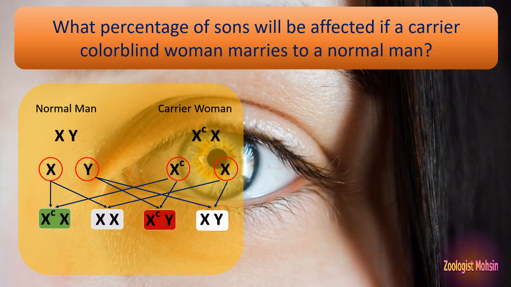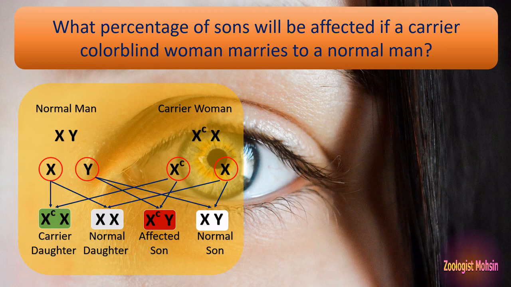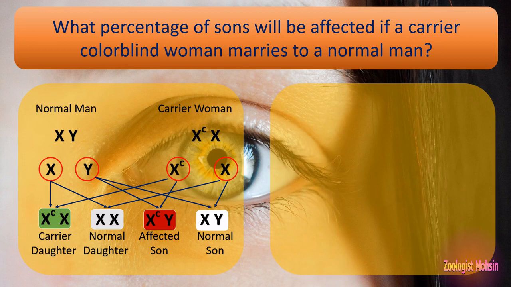Now in the offspring, we can see that among the daughters, one daughter is a carrier while the other daughter is normal. Similarly, one son is affected while the other son is normal. In the question, we are asked to predict the percentage of only sons. That is the basic thing to understand.